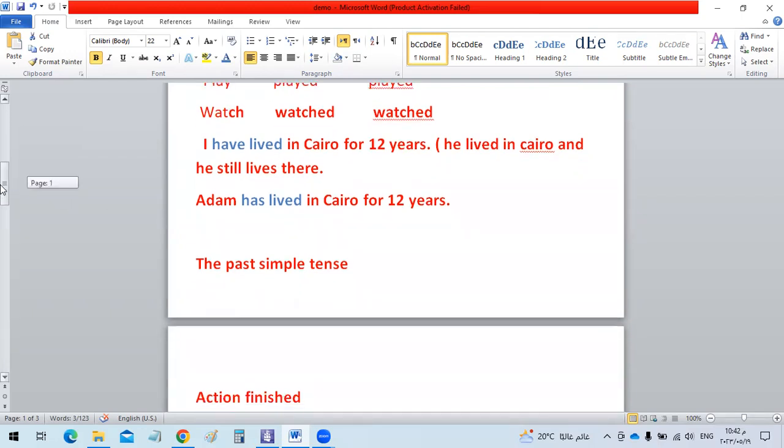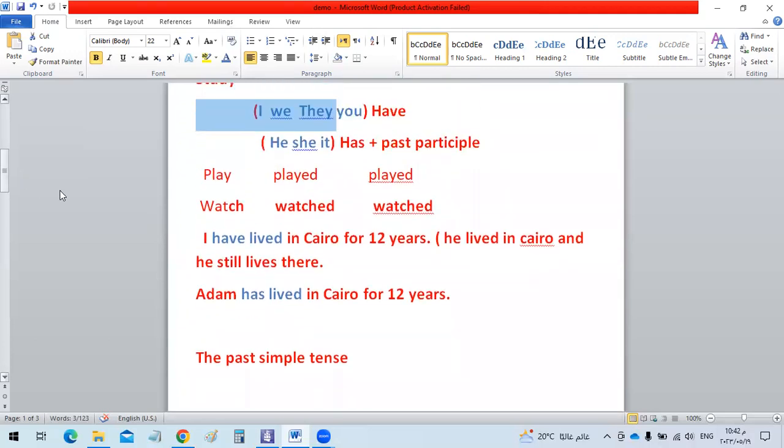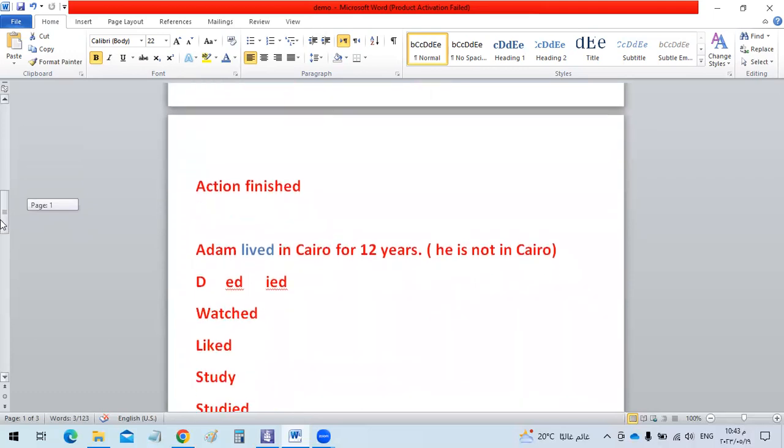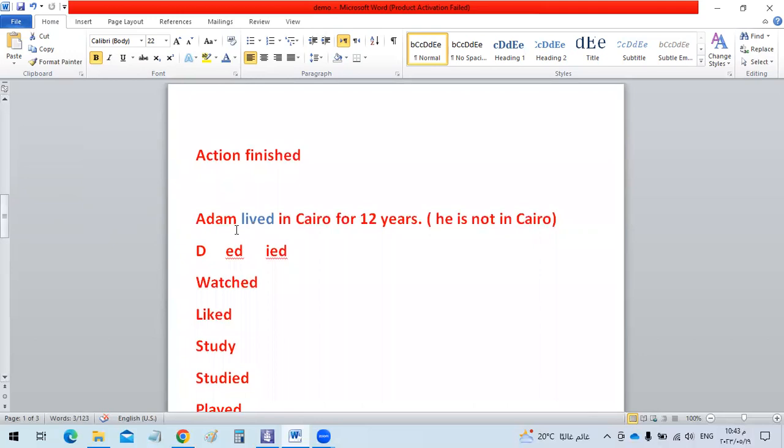Let's differentiate this tense, the present perfect, which is something that started in the past and still happens now, from another one, the past simple tense. The past simple tense means an action which started in the past and finished. It's over now. It doesn't exist at the moment. For example, let's take the same example and say Adam lived in Cairo for 12 years. Can you see the verb? This verb is in the past form, lived. So that means Adam is not in Cairo at the moment. He moved to another place.